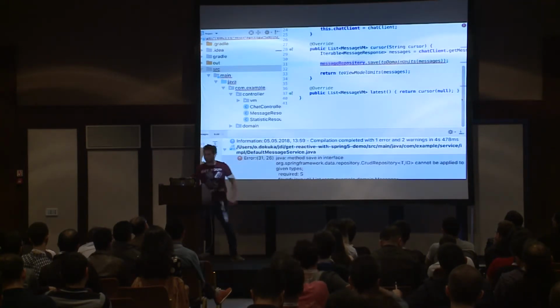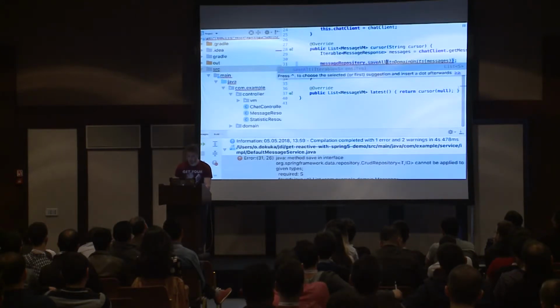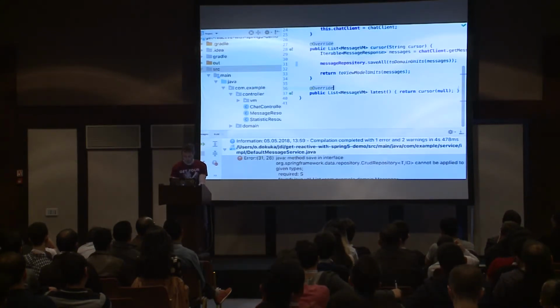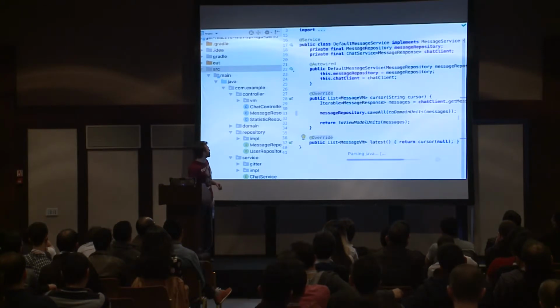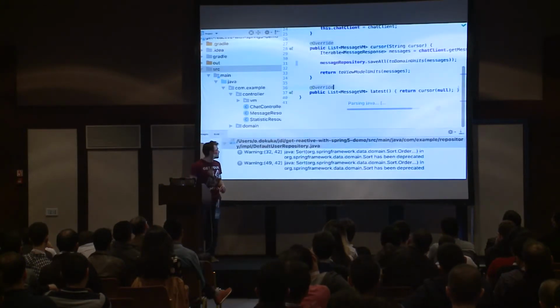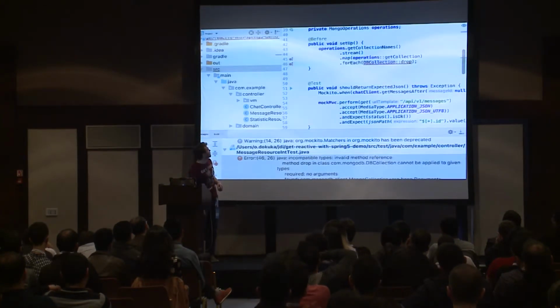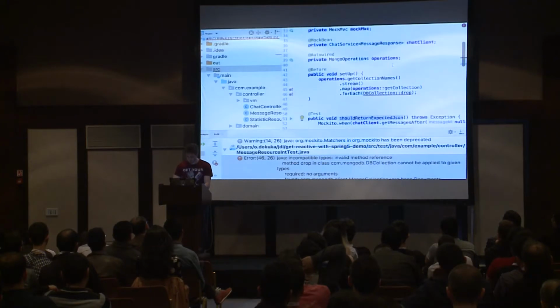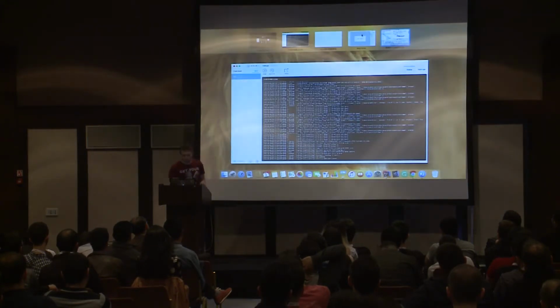Just a small error, and we may just fix it right now, because that's an API change, and by using saveAll instead of save, we will fix the problem, I believe. Okay, here is another small problem, so just don't worry about that. All right.